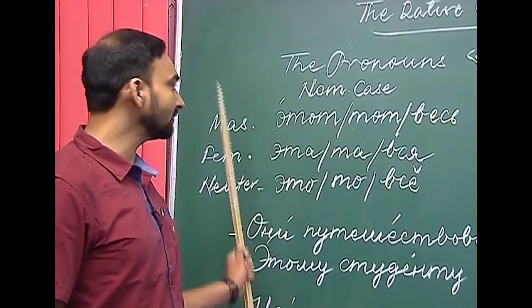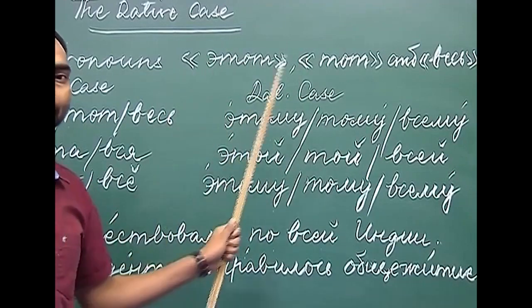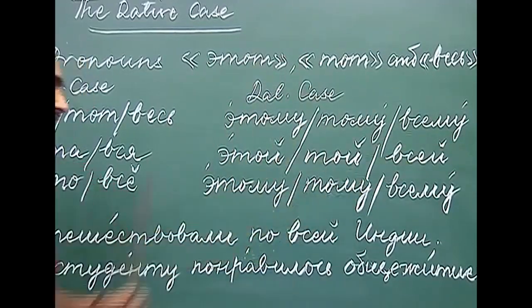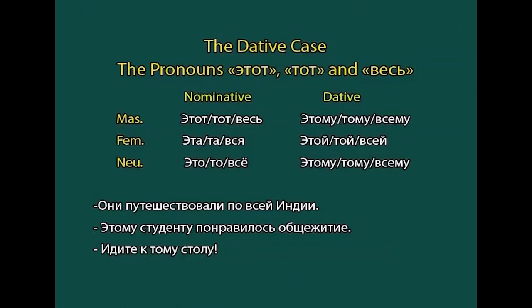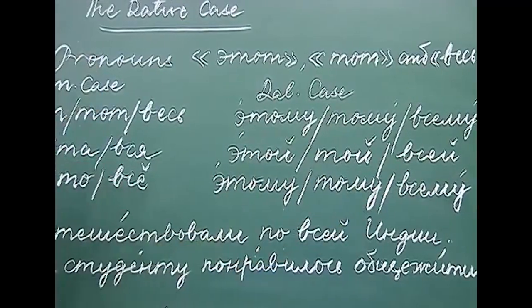So, what happens when we use the masculine forms in the dative case? Этот changes to этому, тот to тому and весь to всему. The feminine forms эта, та and вся change to этой, той and всей.